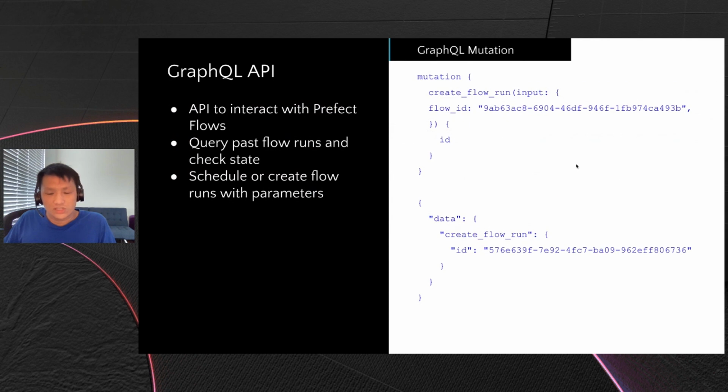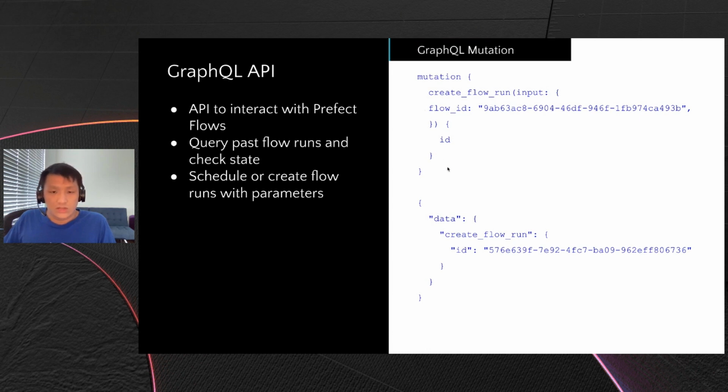So first, we need to discuss how exactly you would call Prefect from Azure Data Factory. And the answer to that is the GraphQL API. If you remember, we have a GraphQL API where you can start flow runs, or you can query to check previous state. So all we need to do is to use this mutation up top. And we're using this create flow run mutation, and we're providing the flow ID that we obtained from registration.